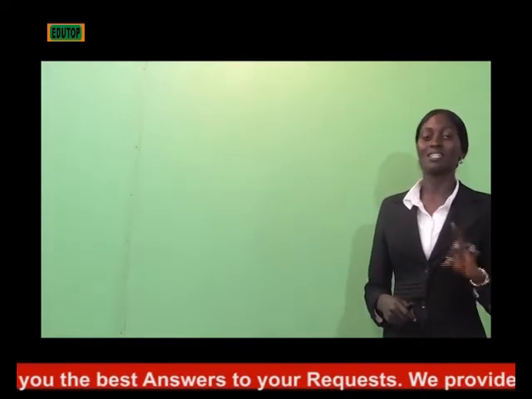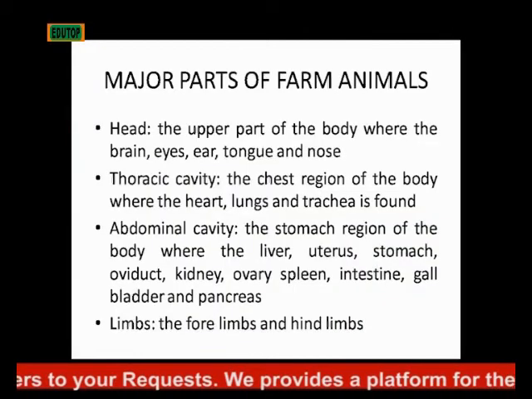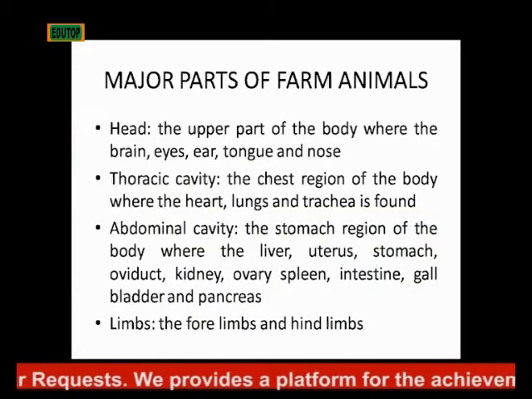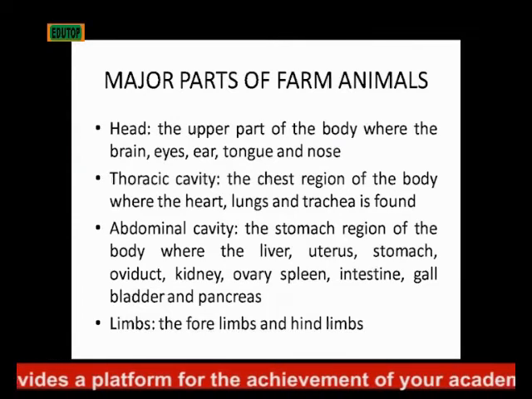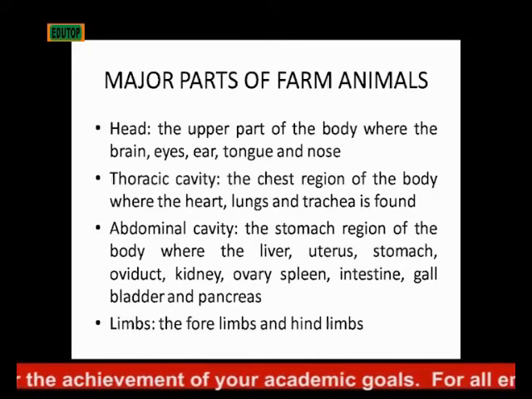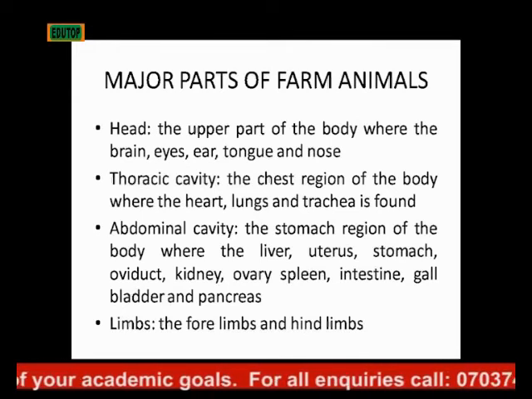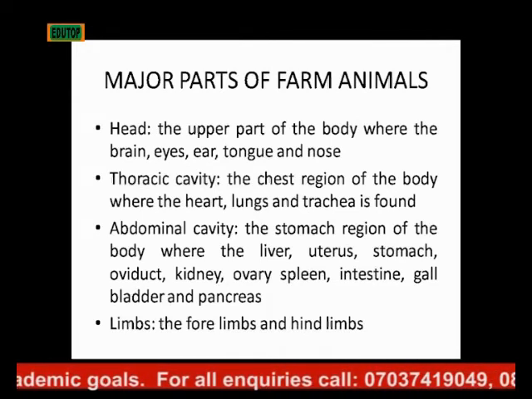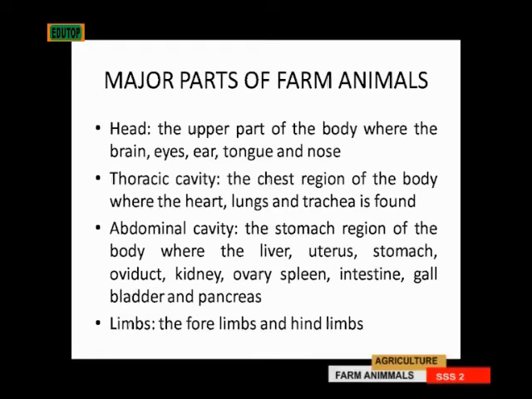Now we're talking about the major parts of the body of farm animals. And first, we talk about the head. The head is the upper part of the body where the brain, the eyes, the ears, the tongue, and the nose are located. Then we have the thoracic cavity, that's the chest region. So when you move away from the head, you get to the thoracic cavity. That's the chest region of the body where you have the heart, the lung, and the trachea. So that's the thoracic region.